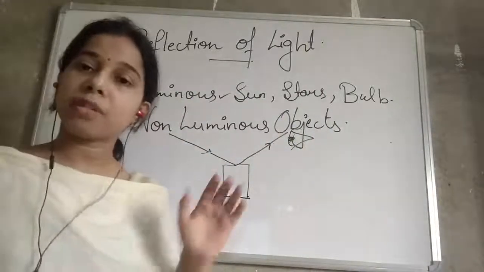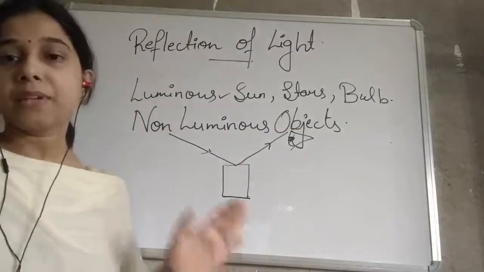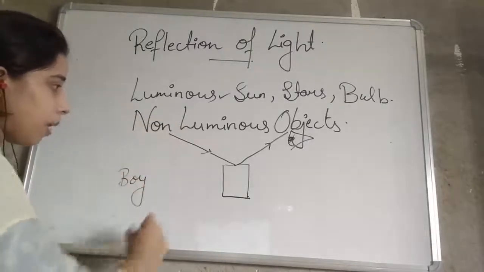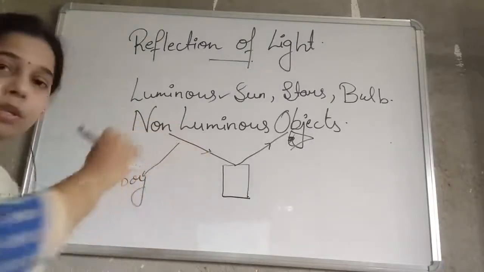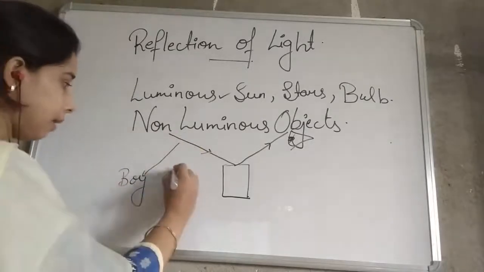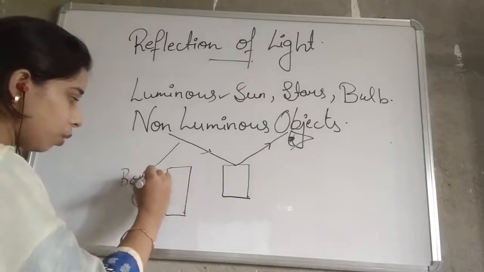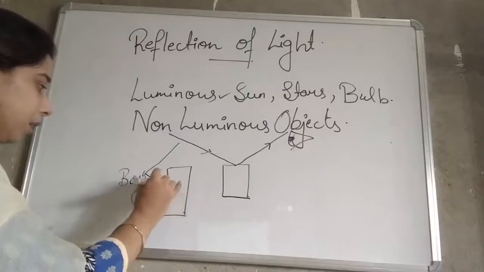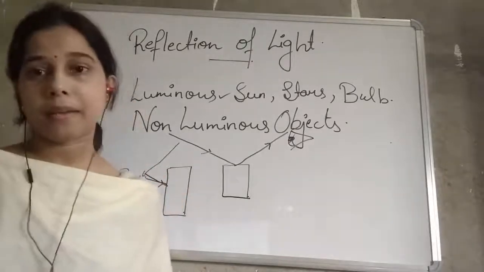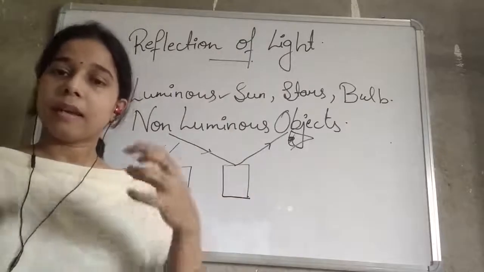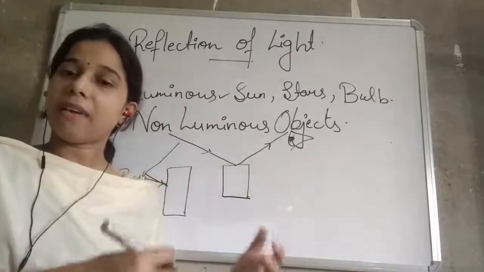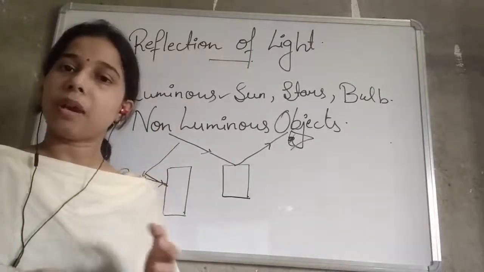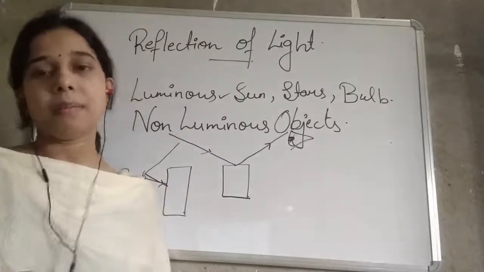The same thing happens if you are standing in front of a mirror. If a boy is standing in front of a mirror, at first the light comes to the person, then goes to the mirror, and finally enters the eye of the boy again. So at first the light comes to us, gets reflected to the mirror, and finally from the mirror it enters the eye of the human, due to which we are able to see our image in the mirror.